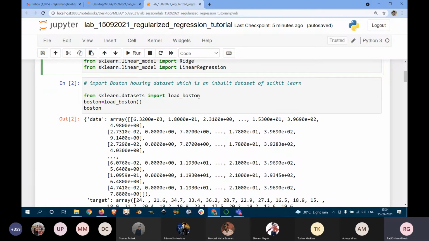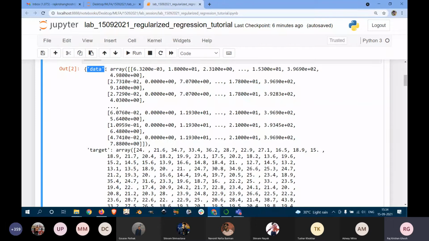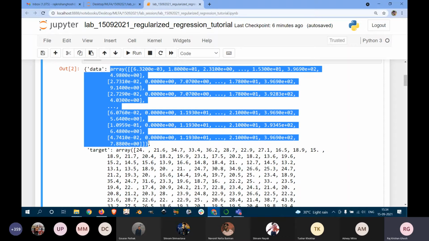Now the dataset we are importing is the Boston dataset. This Boston housing dataset is the one which will also be used in the assignment. So from sklearn.datasets import load_boston, and then a variable boston equal to load_boston. In this boston object you will have the data. If we print this, you can see that it has different keys. One of them is the data, which has different feature values, which we will be seeing in a minute.